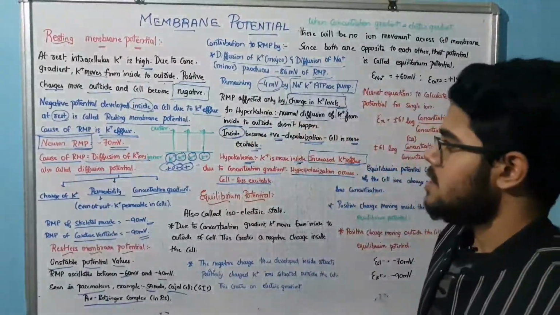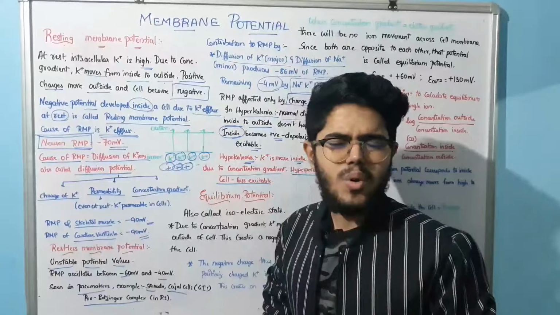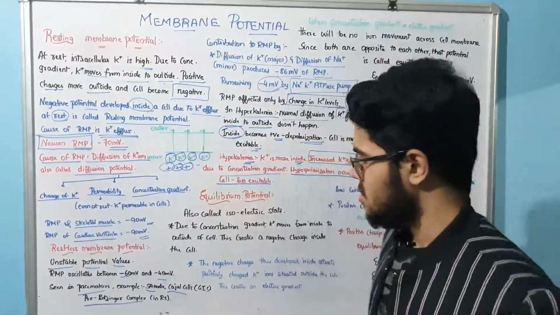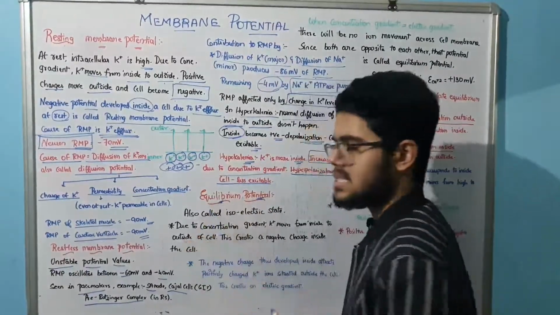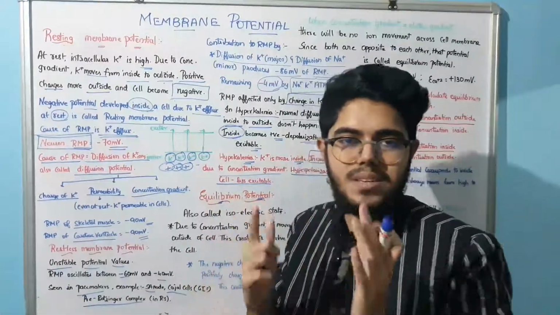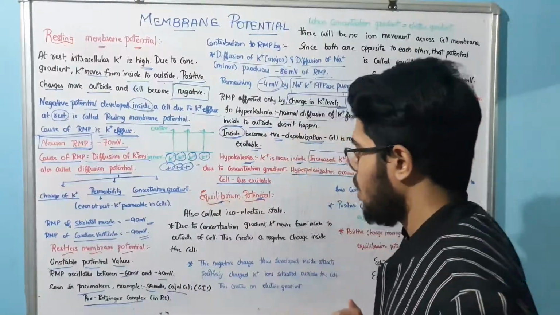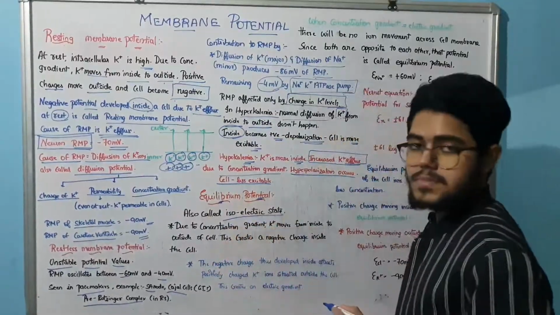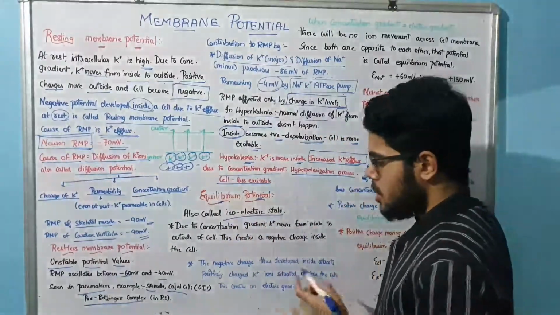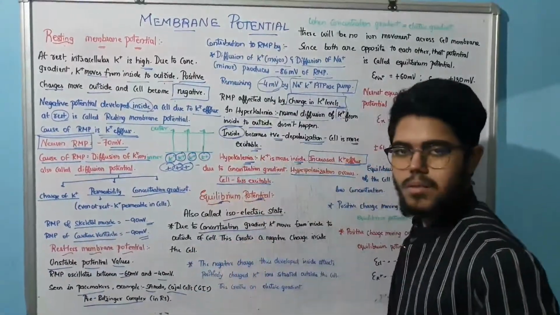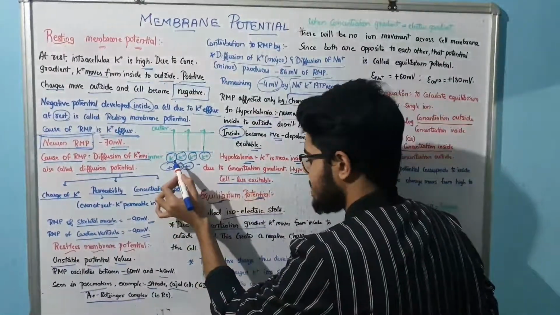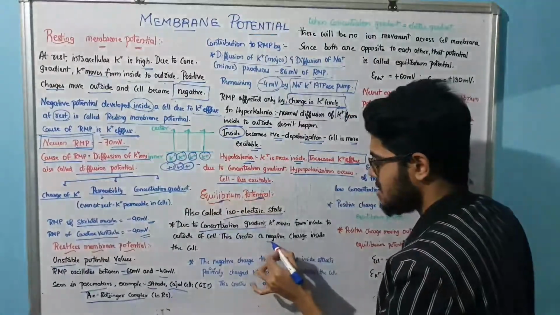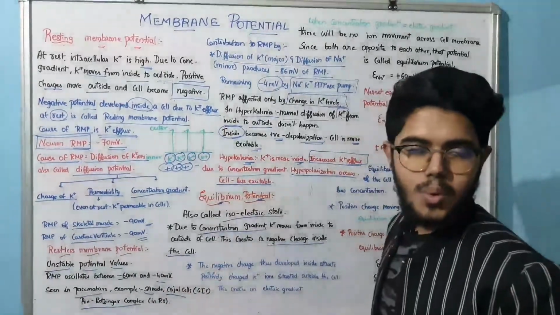Okay. Now we learn about the resting membrane potential. Now a very important concept we are going to learn about is equilibrium potential. Same concept, but we are going to add one more concept further. This equilibrium potential is also called the isoelectric state. Why is that, sir? I'll tell you. Due to the concentration gradient, potassium moves from inside to outside the cell, and because of this it creates a negative charge inside the cell. This we already know, right?